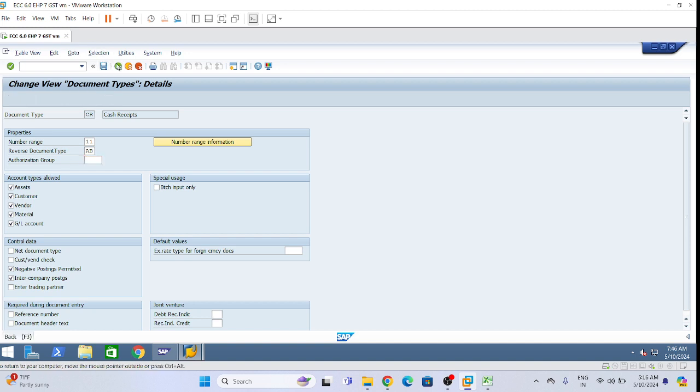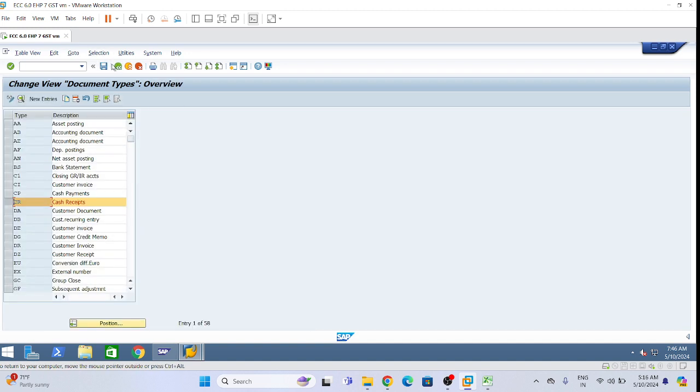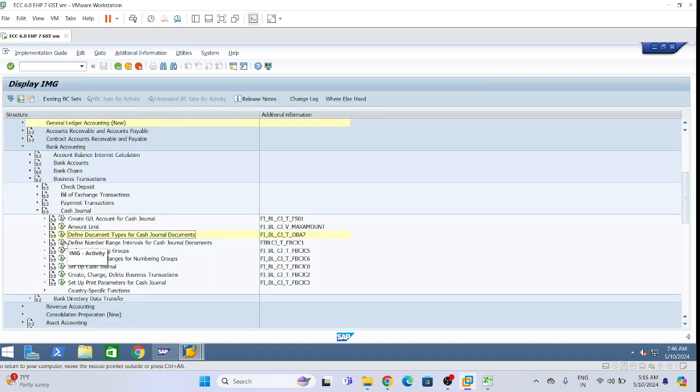Yes. So now give the next heading. Define number range intervals for cash general documents. Key code is FDCJC1.